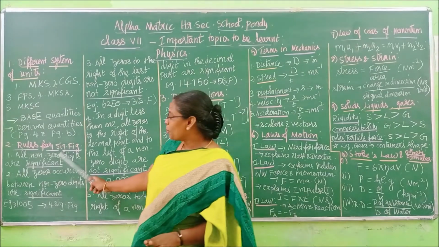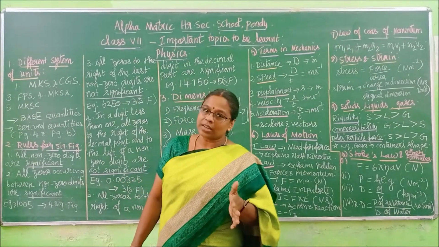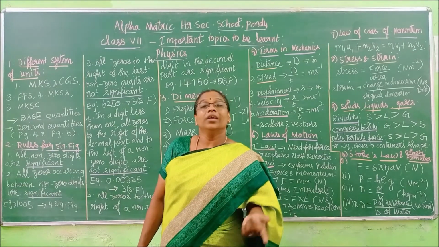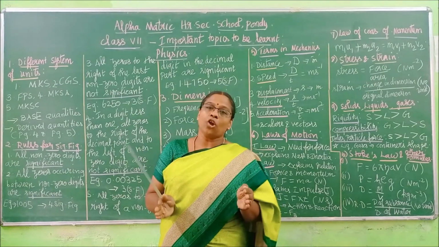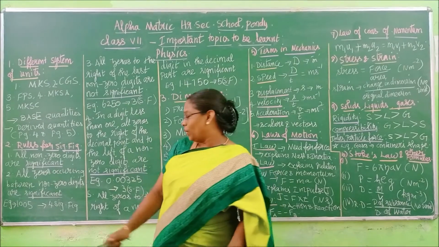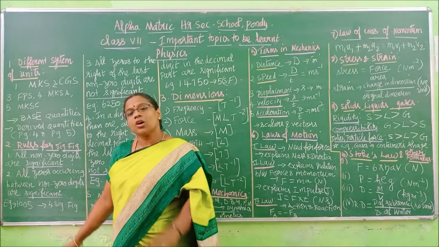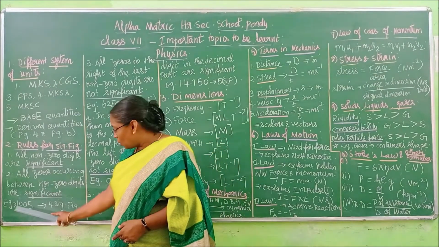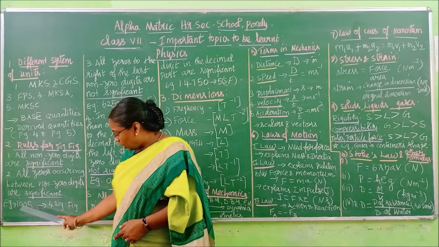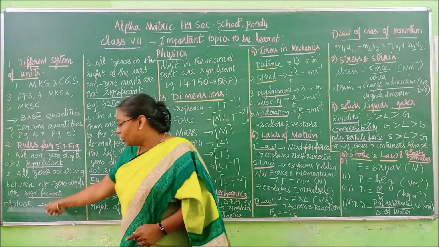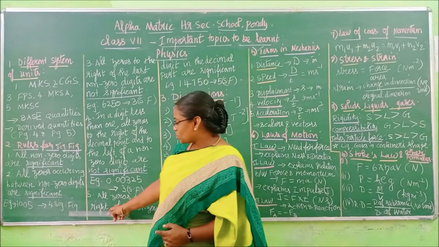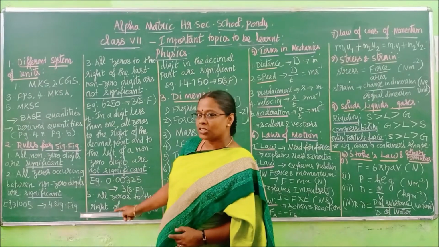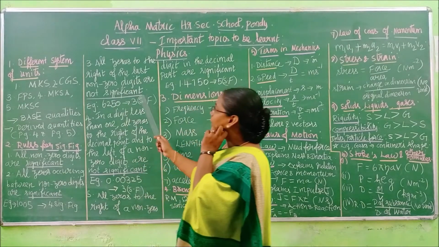So here, the first point I said, non-zero digits are significant. In that case, you should not think 0 is not significant. If that 0 comes in between non-zero digits, then we have to say that zeros are also significant. Now you see how many significant figures we have? 1, 2, 3, 4. 4 meaningful digits we have in this number. That's why I have written here 4 significant figures. In short form I have written it. Okay, now coming to the third point.